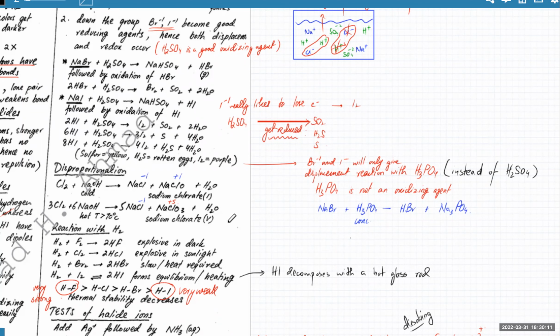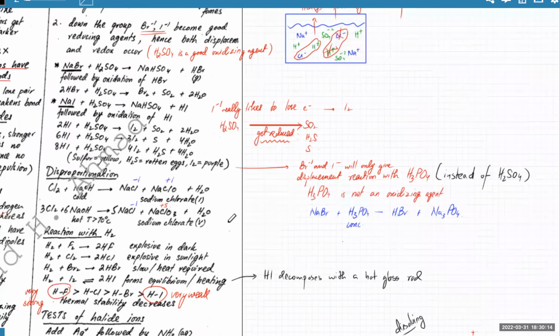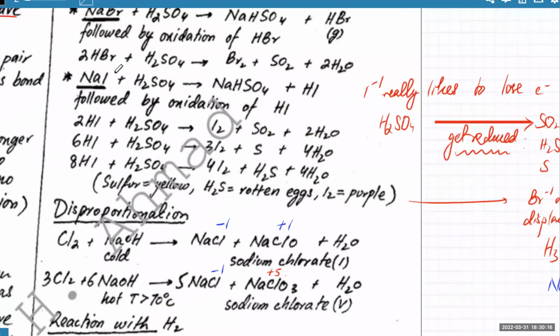So could you re-explain that question, please? नहीं, वो मैं कह रहा था कि हम ये कह रहे थे ना कि I-1 really likes to lose electrons, right? So what that meant was कि once displacement happens, I-1 then starts to lose electrons to form iodine. But I-1 can only lose electrons if there is someone gaining electrons, right? तो अगर ये नहीं होगा ना, तो it will not be able to lose electrons. It will not be able to form iodine. You need someone to gain electrons. ठीक है?